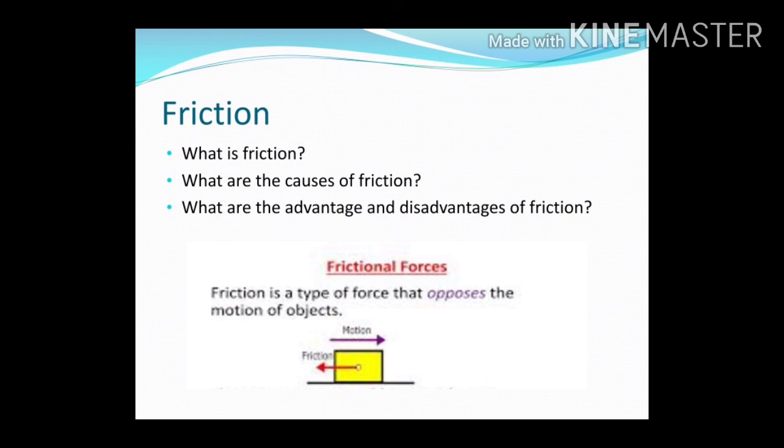So that resistive force acting between the two bodies that are in contact and in motion, such that it opposes the motion, is called friction or frictional force. Friction is a type of force that opposes the motion of the object.